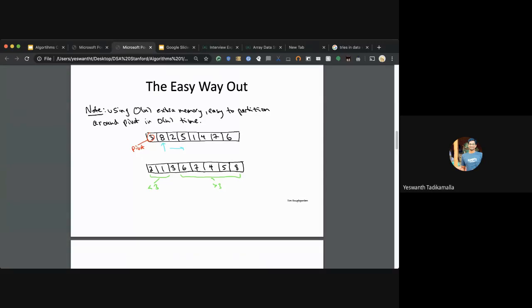For the given 3, probably the final array is something like this. To the left of 3, 2 and 1 are there, and to the right there are elements which are greater than 3. The right array is not in any sorted order, and the left is not in sorted order again. But after this iteration, we have found the right position for the number 3.